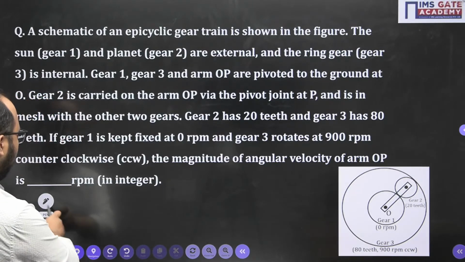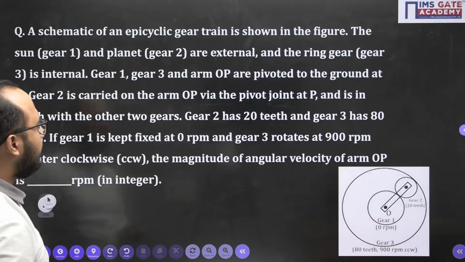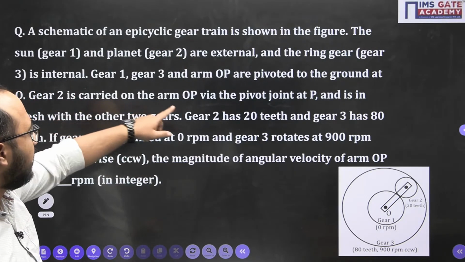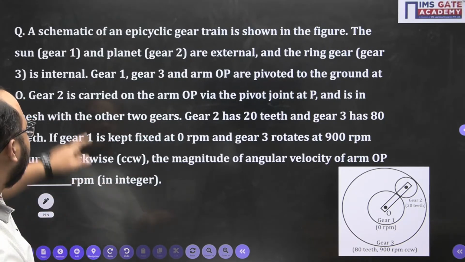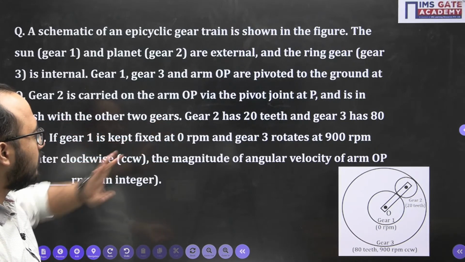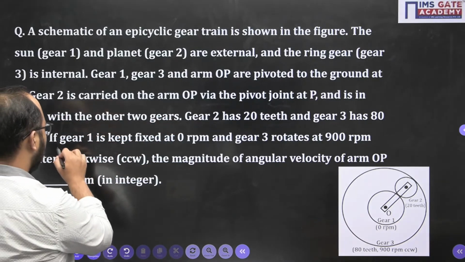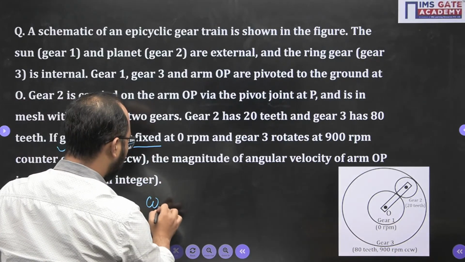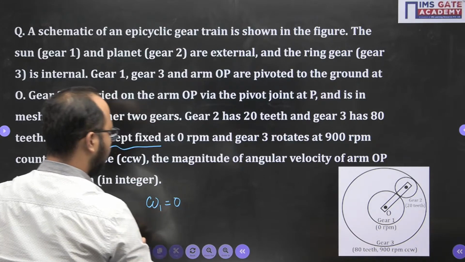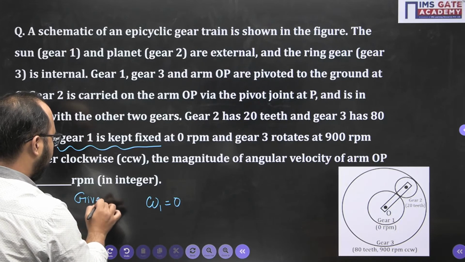Now, first of all, I will write down the details that they have given. The details are: gear 1, gear 3 and arm OP are pivoted to the ground at O. Gear 2 is carried on the arm OP via the pivot joint at P. Now, gear 1 is fixed. This is very important. If gear 1 is fixed, it means omega 1 will be 0. So, first of all, I will be writing the given parameters.